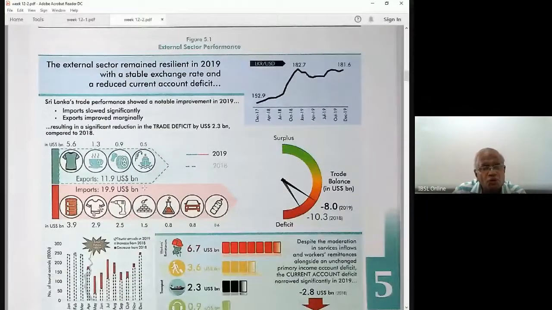Imports, what are the imports? Fuel. We spent 3.9 billion in 2019 on the importation of crude oil. Then the inputs to the garment sector, because the garments we export are finished products, but what about threads and materials? We have to import them. That's why the garment sector is good, but the net contribution to the GDP is not that high, because when the material inputs are deducted, the garment sector contribution is not that high, right?